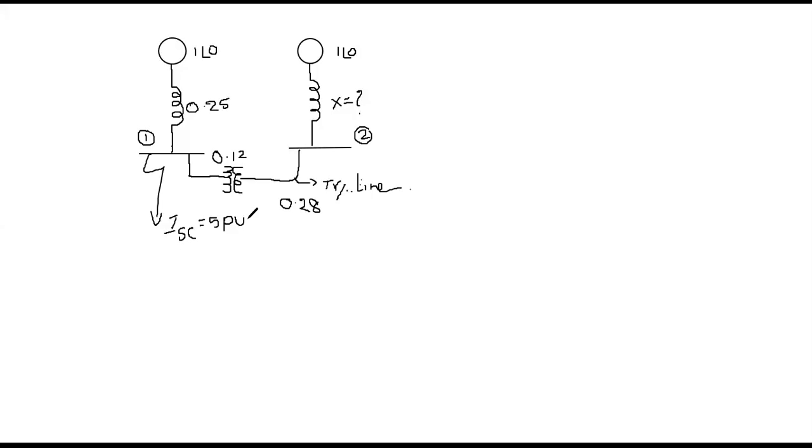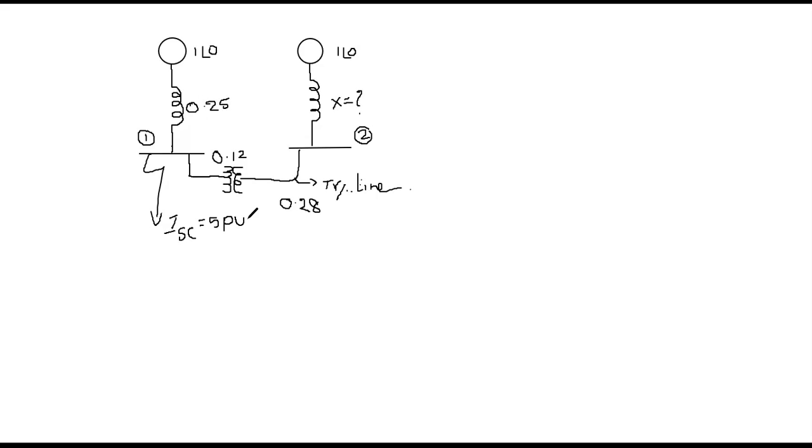Now, if the problem looks like this, how do you solve it, how do you analyze it, and how do we find the value of X? These are the questions that arise in our mind. You just forget about all those things. My sincere suggestion is, whenever you get this type of single line diagram, first of all, try to convert that single line diagram to a suitable equivalent circuit.